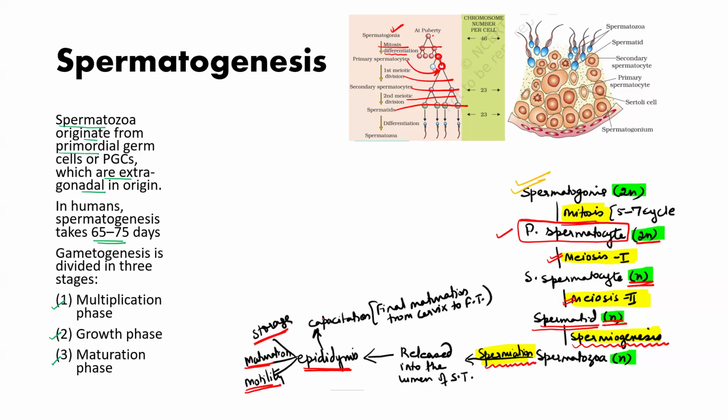And final capacitation, means final maturation of the spermatozoa, will be done when they are traveling from the cervix to the fallopian tube. Clear? So spermatogonia, ploidy is 2n. Sertoli cell, ploidy is also 2n. Primary spermatocyte, 2n. Secondary spermatocyte, n. Spermatid, n. And spermatozoa is n. I hope this much labeling might be easy for you.